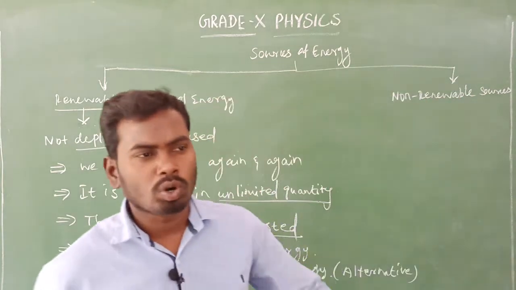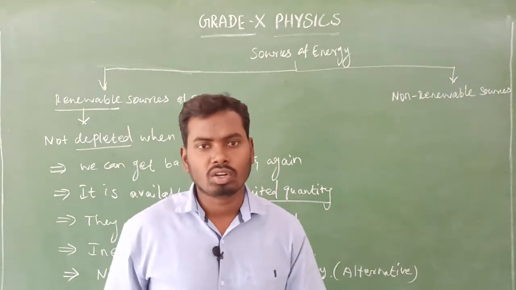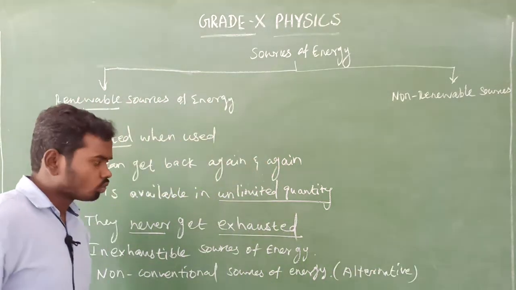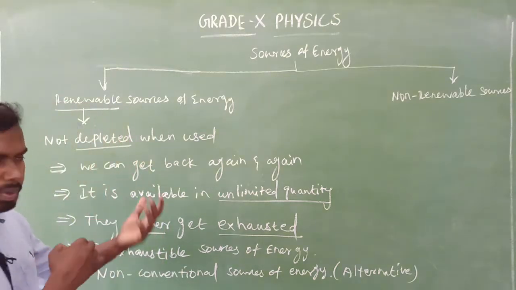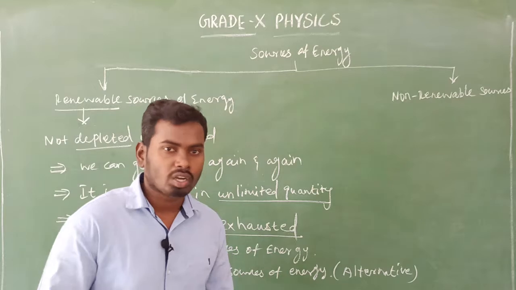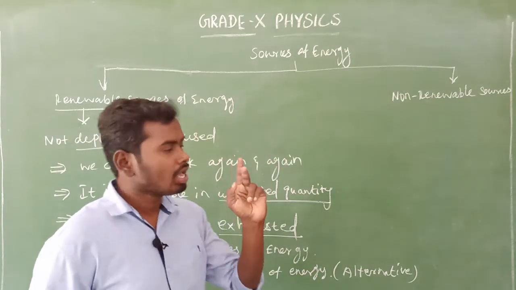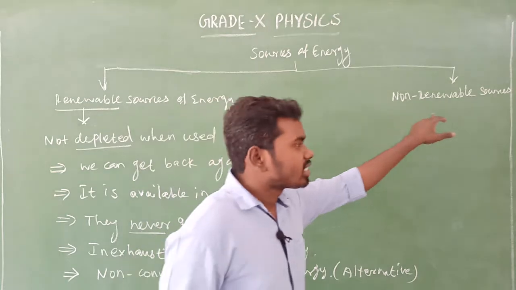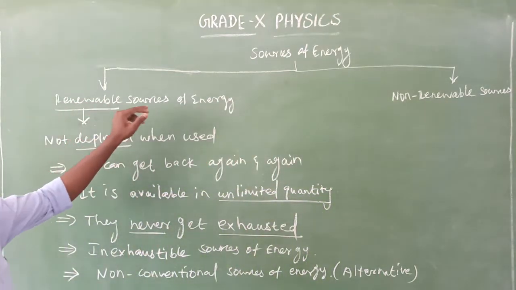The very easy one. You have been studying it since your lower classes, like 6th standard, 7th standard, and so on. So don't worry about understanding the concept. Very easy concept. Look here, I'll repeat again. In our environment, we have different kinds of source of energy. These sources of energy can be divided into just two categories. First one, renewable source of energy.